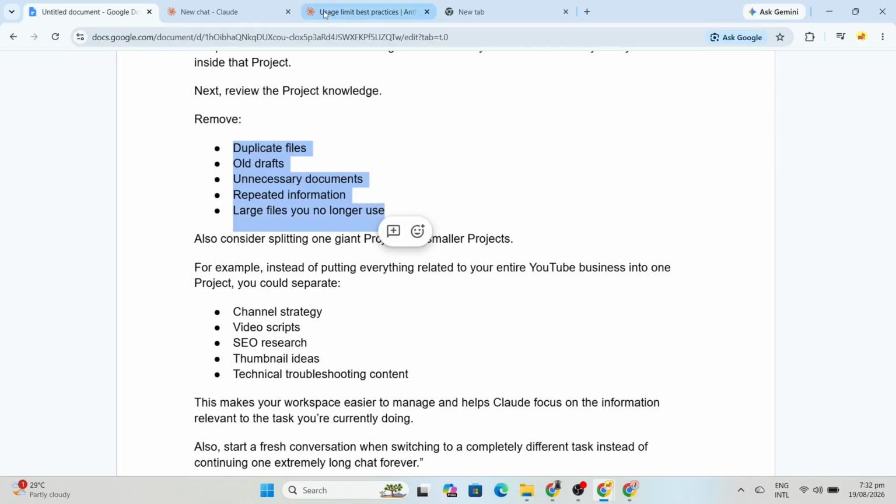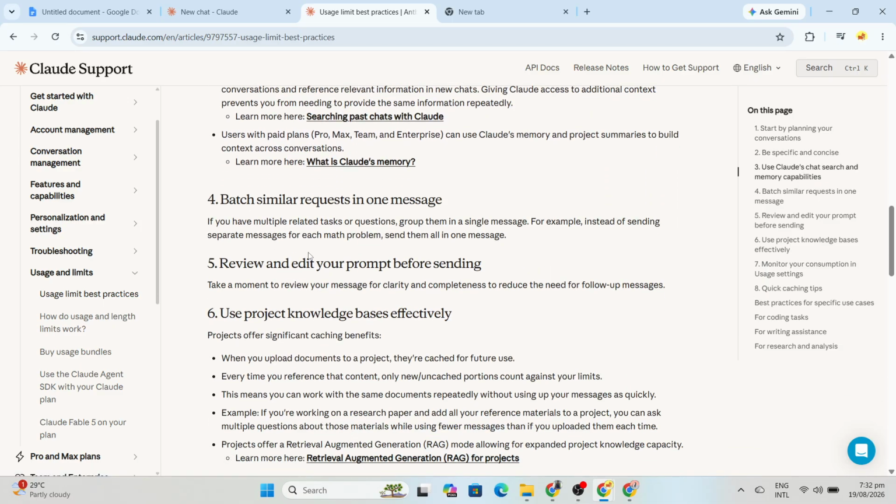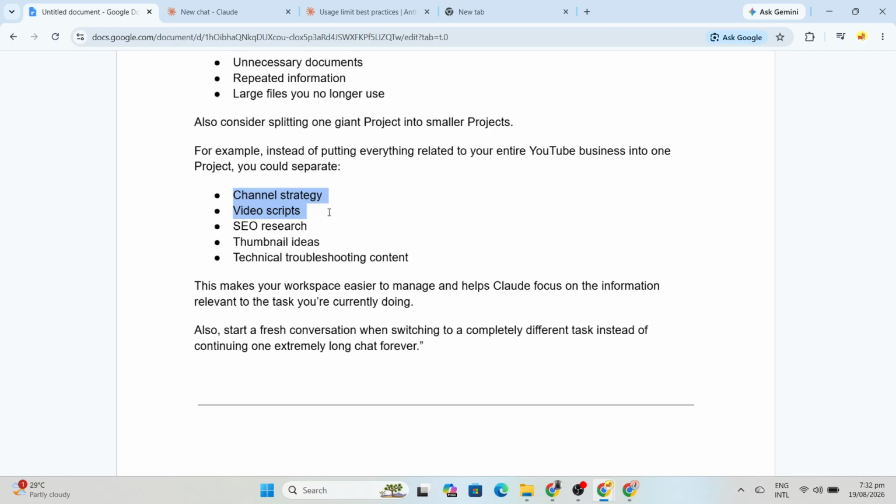You should also consider splitting one giant project into several smaller, focused projects. For example, instead of putting everything related to your entire YouTube business into one project, you could separate your channel strategy, video scripts, SEO research, thumbnail ideas, and technical troubleshooting content.